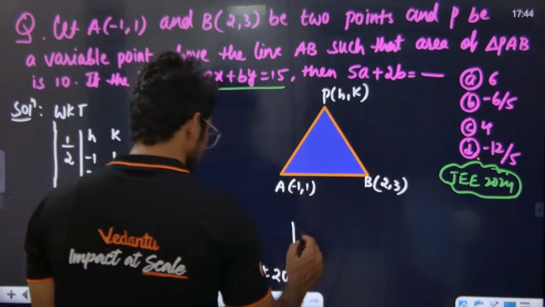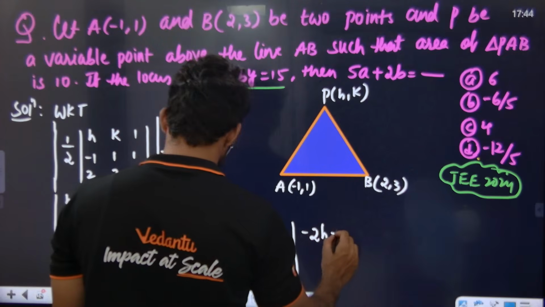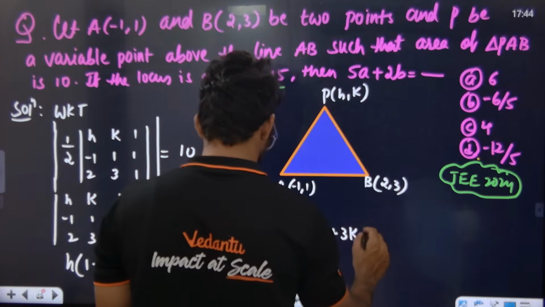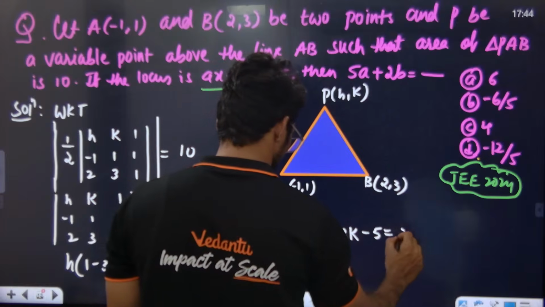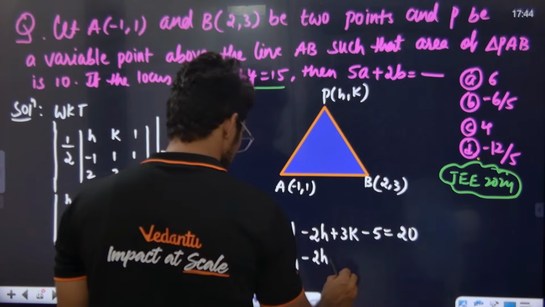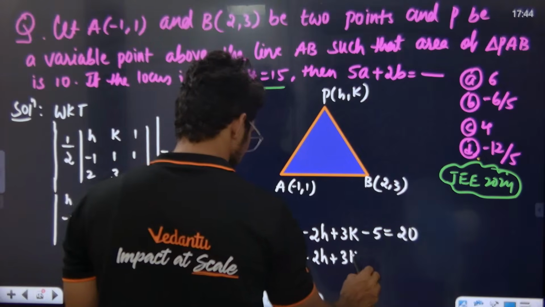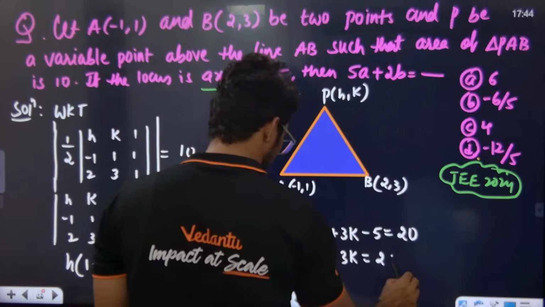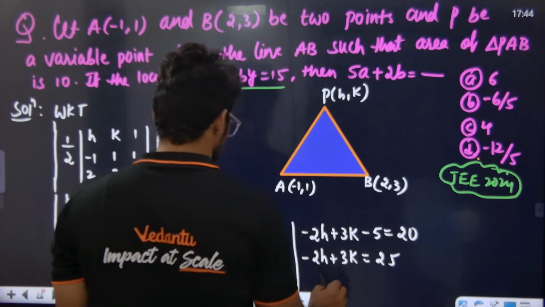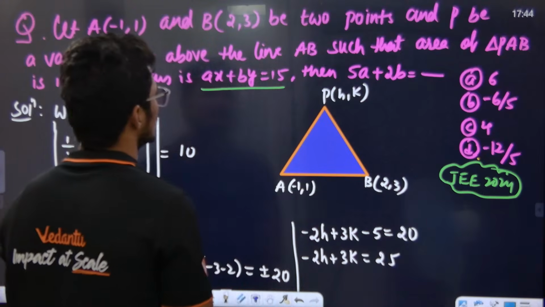Simplifying, minus 2h plus 3k minus 5 is equal to plus 20. You take one time, and then minus 5 on the other side, minus 2h plus 3k is equal to 25. Correct? So you tell me now.